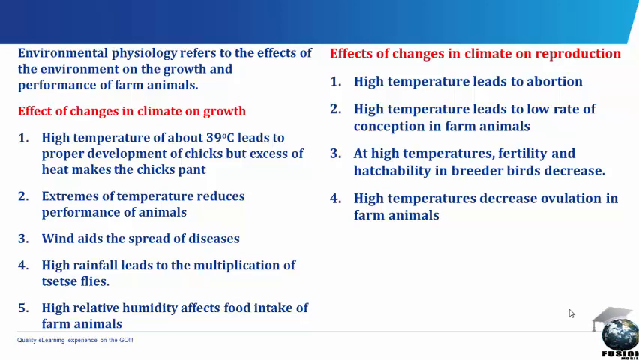When there is high rainfall, this doesn't favor the growth of grasses, therefore leading to low feed intake and less milk production of farm animals. Farm animals, when they produce milk, have to take a lot of feed, which will increase their milk production. But when this feed is not available, it disturbs their milk production. High rainfall leads to the multiplication of tsetse flies, which transmit trypanosomiasis in dairy cows, thereby leading to low milk production.